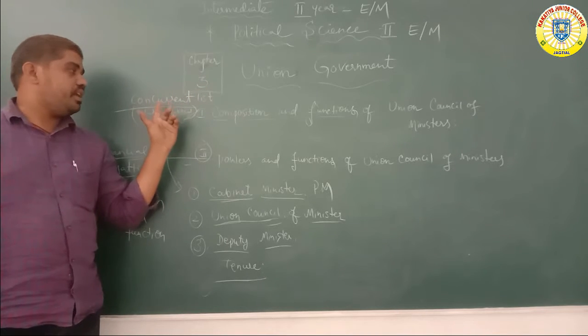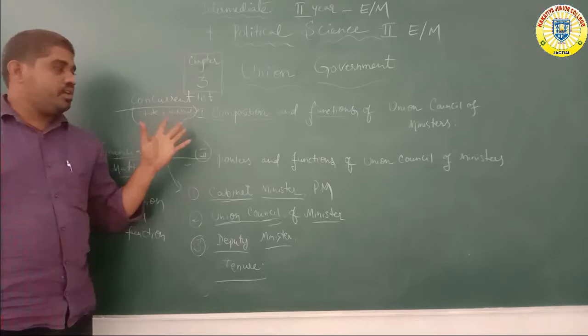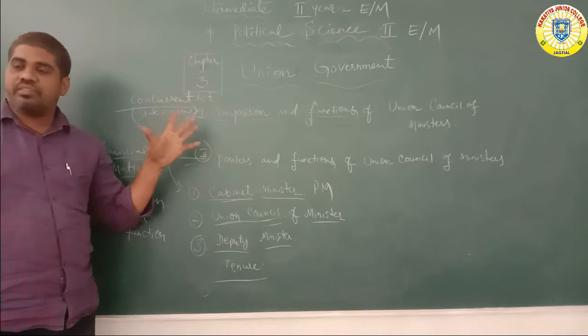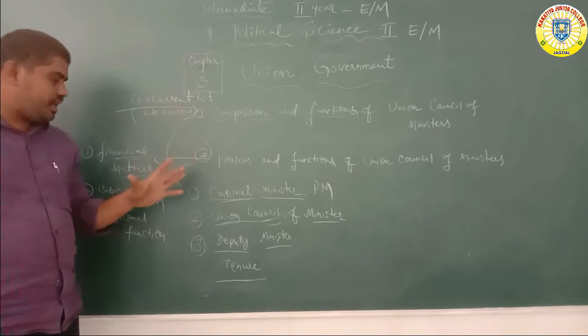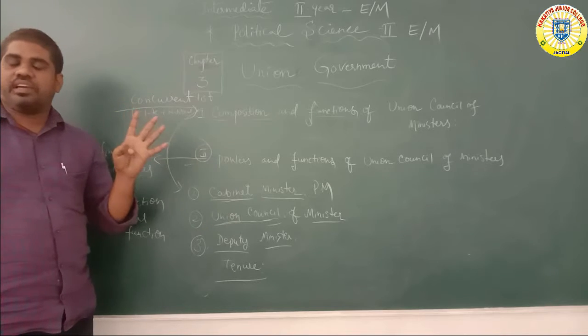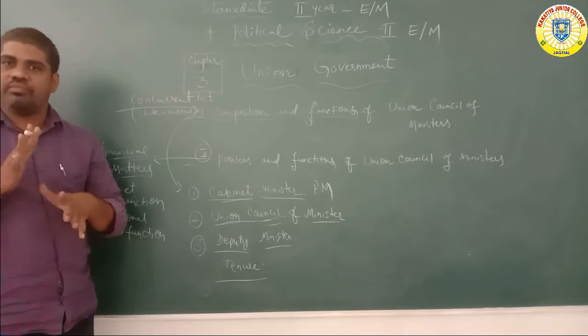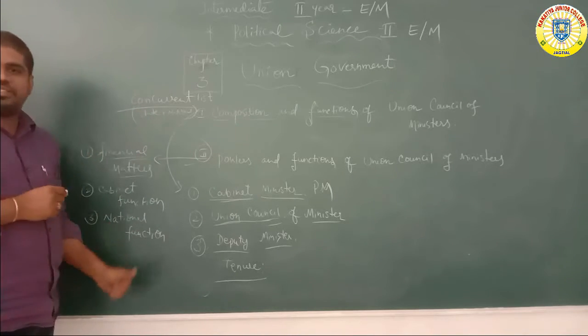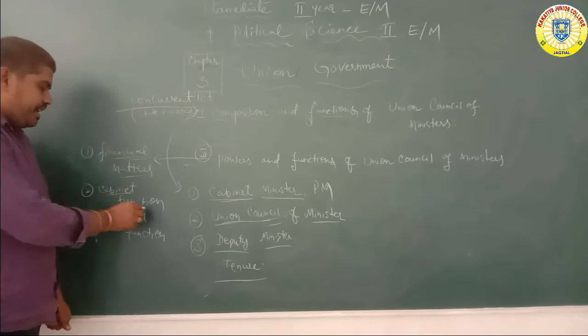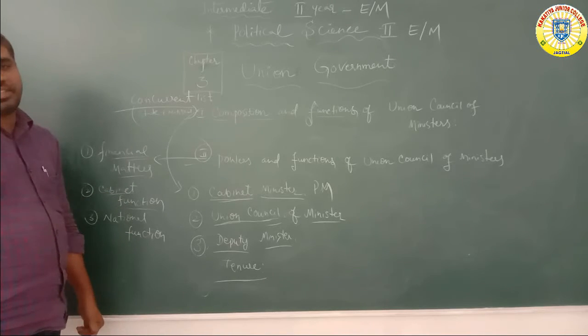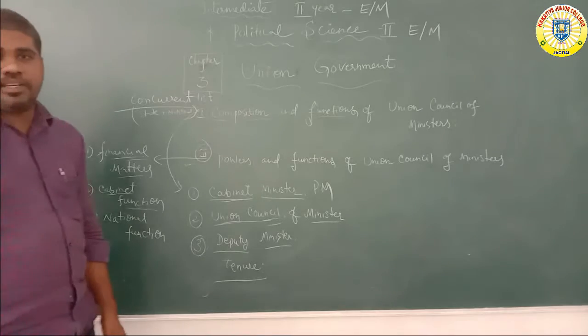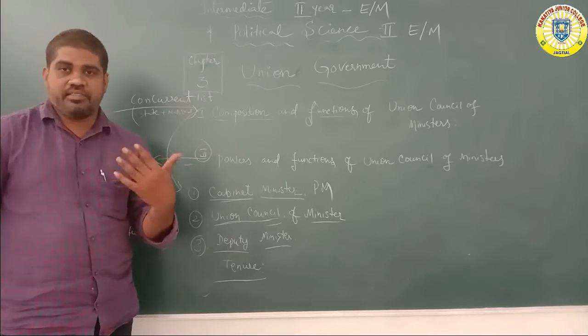Union Council concurrent list is at both levels. So the powers and functions of the Union Council of Ministers are mainly of three types, which we will discuss now. Number one, financial matters. Number two, cabinet functions: cabinet planning, cabinet conference, like the cabinet meeting.